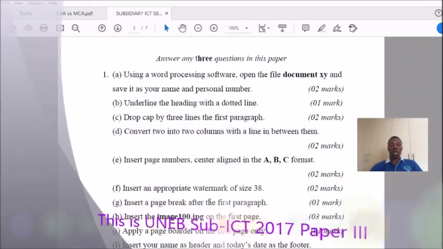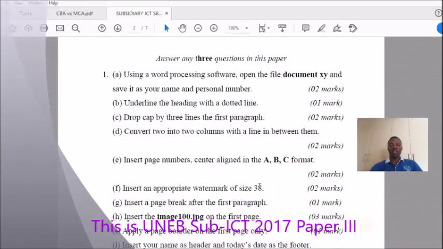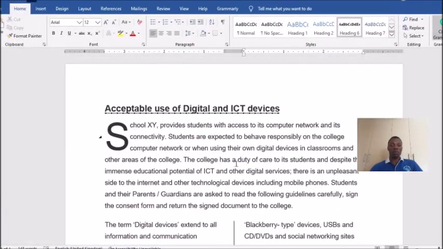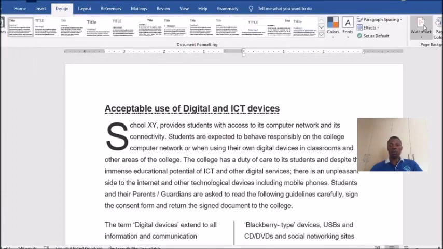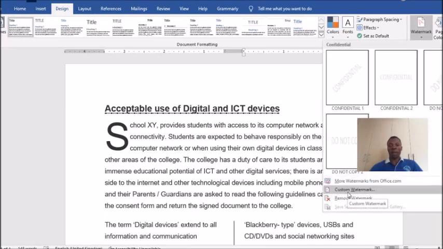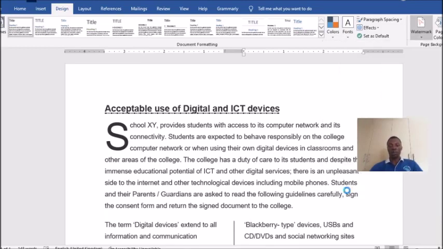Insert an appropriate watermark of size 38 to max. So how do we insert an appropriate watermark? Come and click on design. You click on design, come to watermark. Then select the custom watermark, since it requires us to put at least some customization, like the numbers and then the size. So you come and put that.